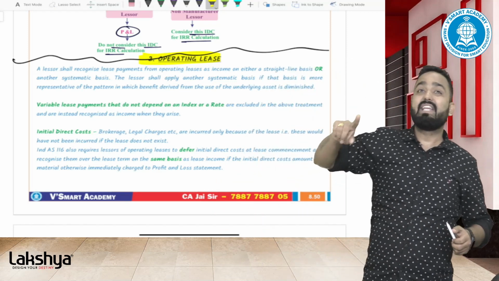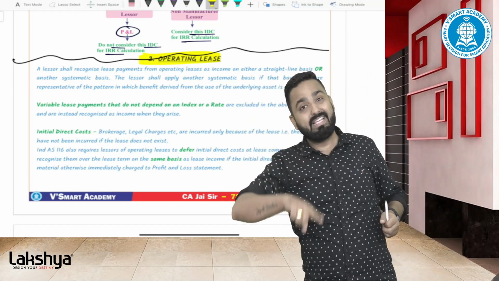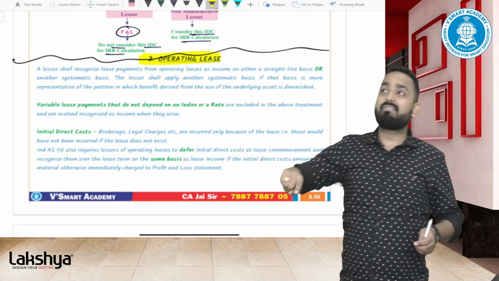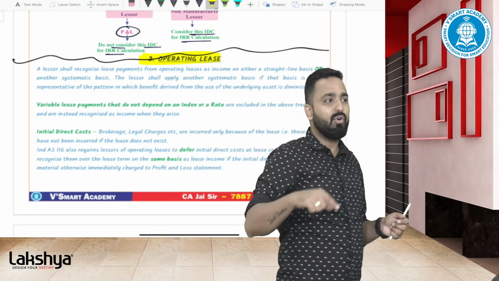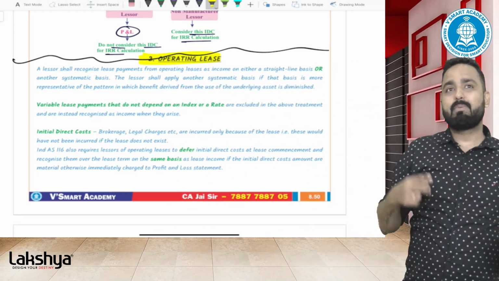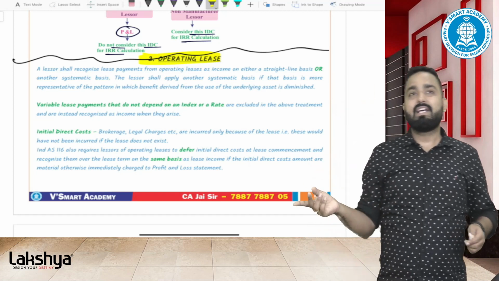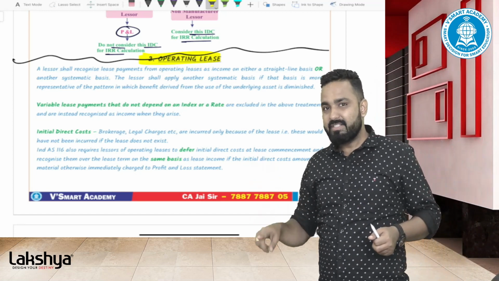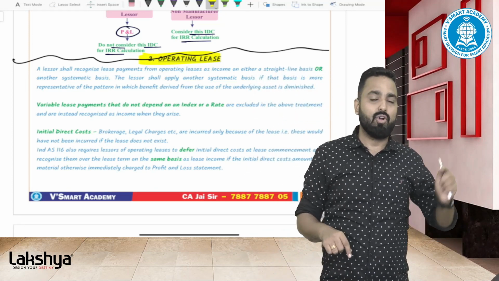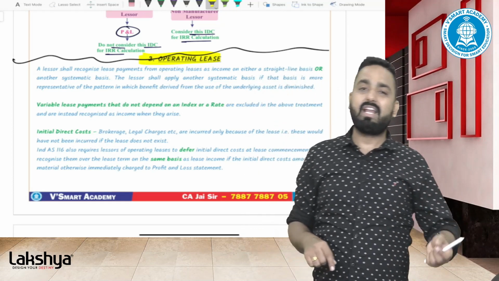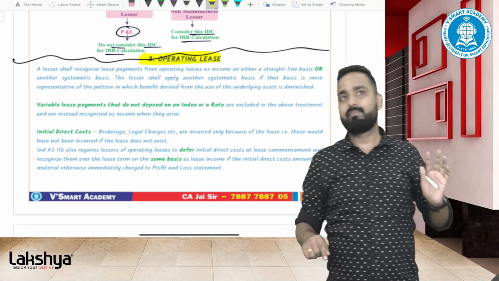Lessor has to recognize the lease receivable at present value of NIL always. What is the present value of NIL? That means present value of GIL, that means NIL. What is GIL? All the lease payments plus GRV plus UGRV. Lessor will use the interest rate implicit in lease. Initial direct cost will be a part of interest rate implicit in lease if lessor is non-dealer. Initial direct cost will be directly charged to P&L if lessor is a dealer.